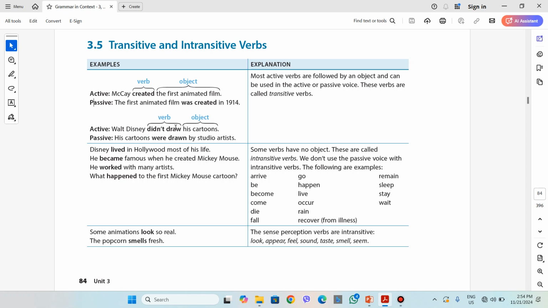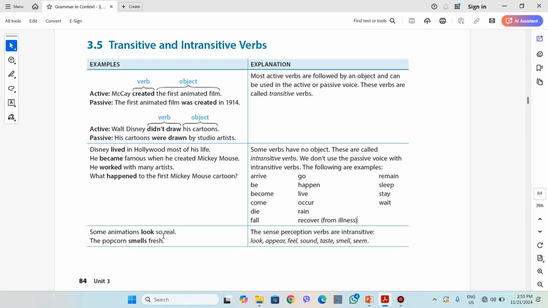The examples are beautiful and clear here. Like Disney lived in Hollywood most of his life. He became famous when he created Mickey Mouse. He worked with many artists and so on. So the following are also other examples of intransitive verbs: arrive, go, sleep, wait, rain, fall, and so on. Verbs which are not followed by an object and which are not used in the passive voice sentences.